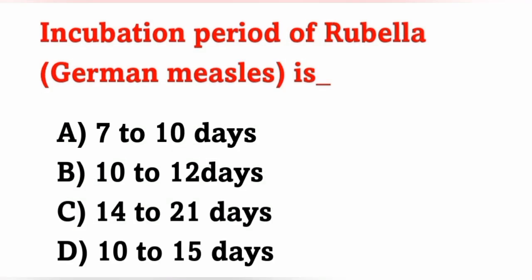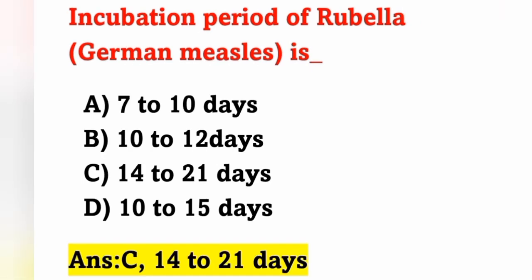The next question: incubation period of rubella or German measles is? Options: option A, 7 to 10 days; option B, 10 to 12 days; option C, 14 to 21 days; and option D, 10 to 15 days. Incubation period of rubella is 14 to 21 days. Option C is the correct answer.